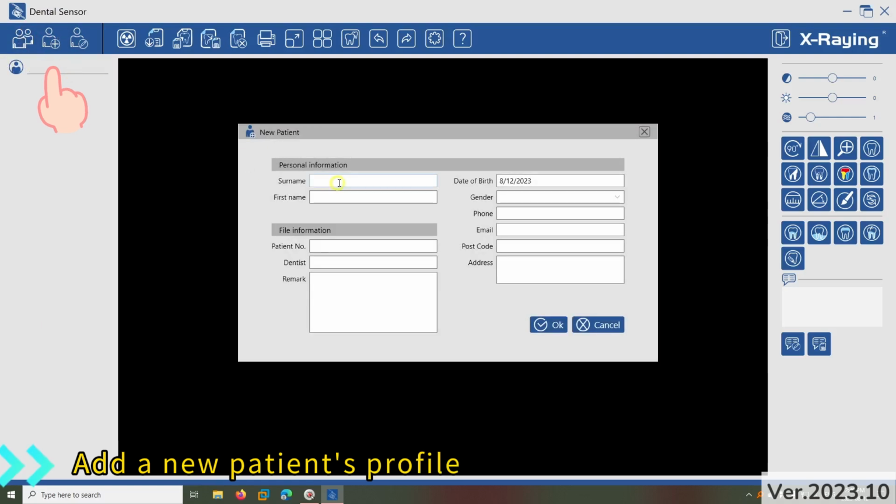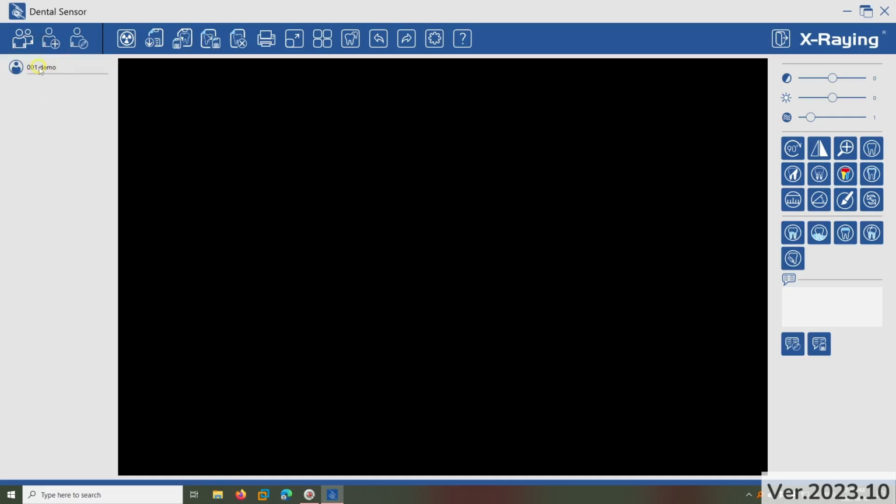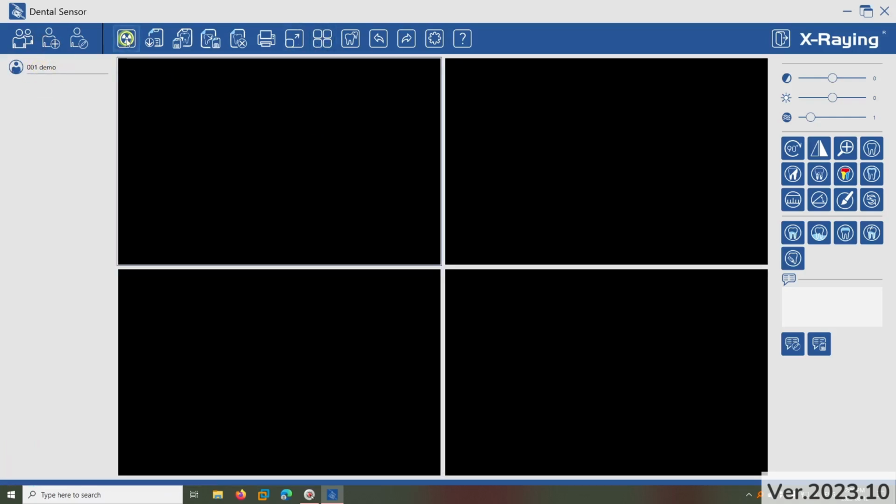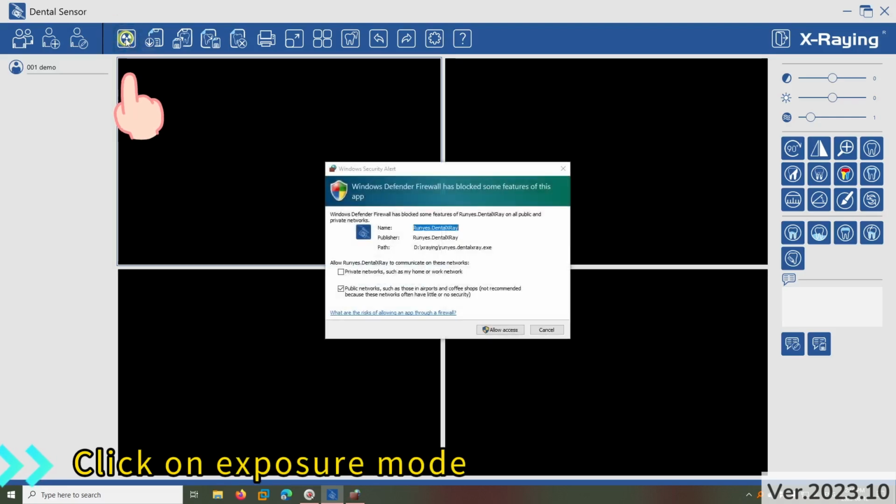Verify that the sensor is working. Create new patient. Choose how many pictures to display and where the pictures are displayed. Click to enter exposure transfer mode.